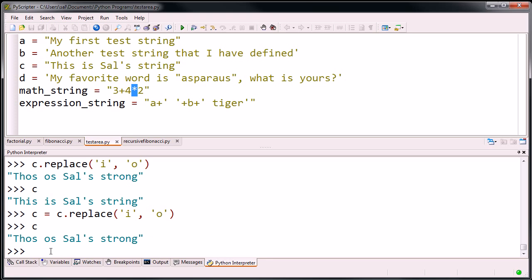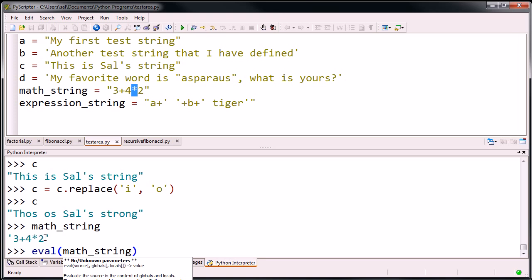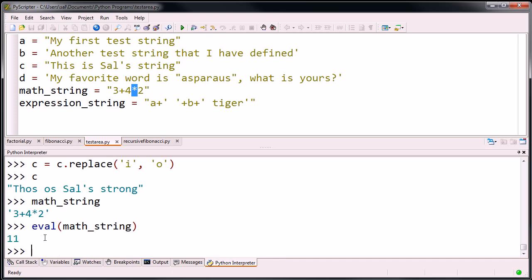So for example, if I just say math string, it's just a string of characters. But if I say eval math string, the interpreter will actually evaluate what's inside of this. It'll treat it as an expression. And so I get 11. It takes math string and says, OK, now let me treat that as a program. So it's 3 plus 4 times 2. Order of operations does the 4 times 2 first, so that's 8. 3 plus 8 is 11.